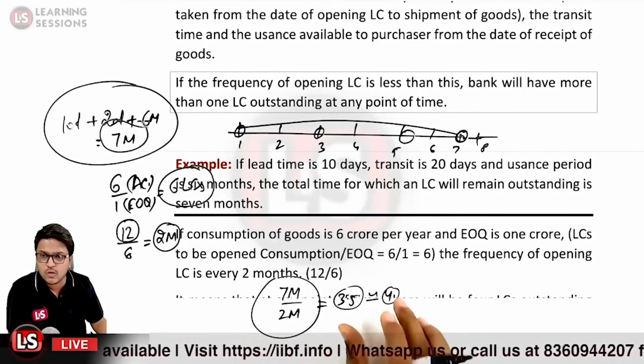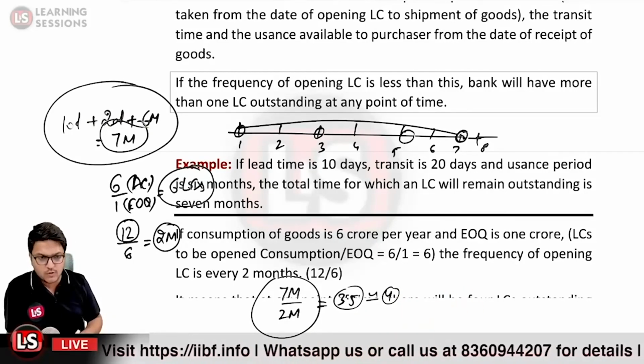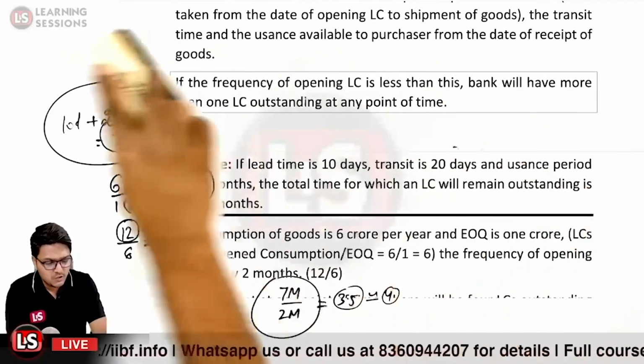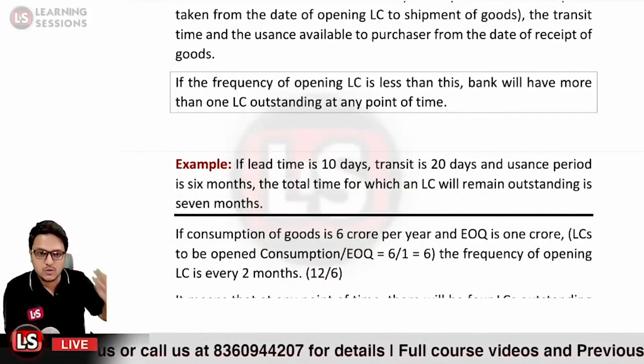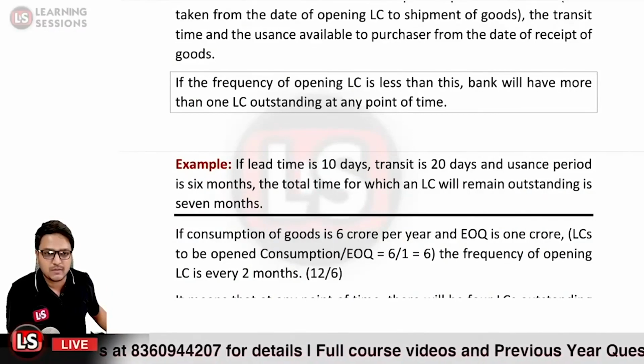So what would it be? 4 crore of the limit will be sanctioned over here. So that is related to the appraisal of the letter of credit.